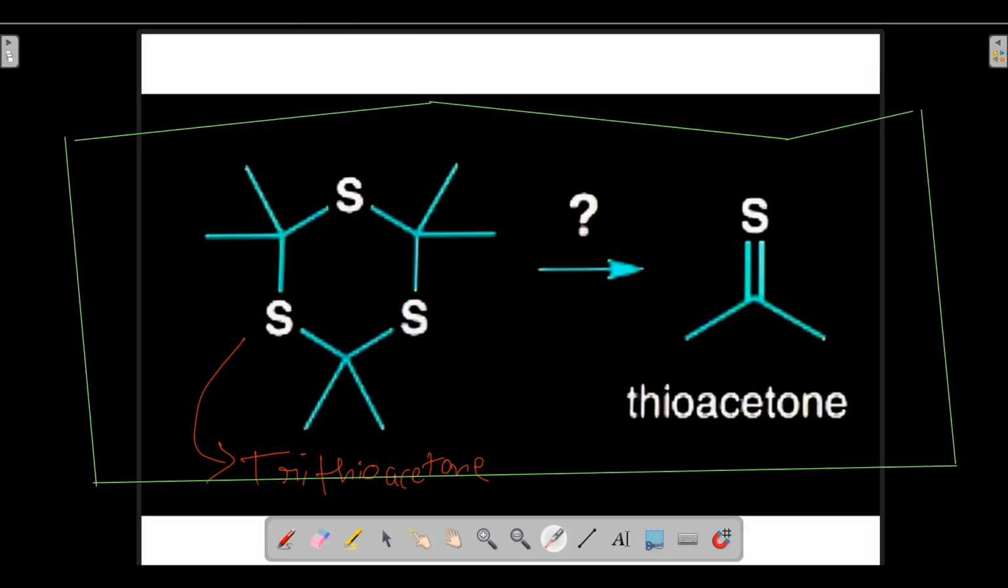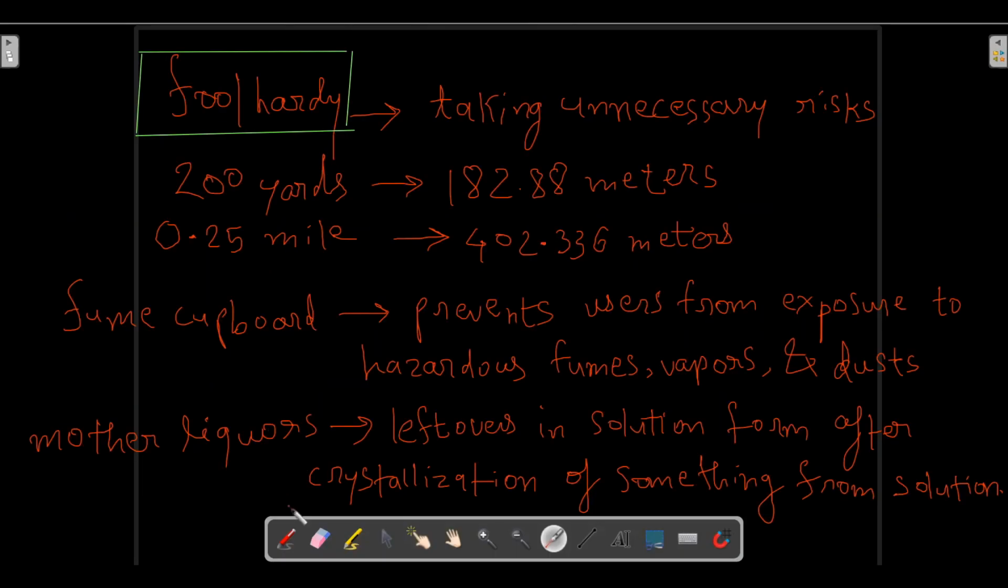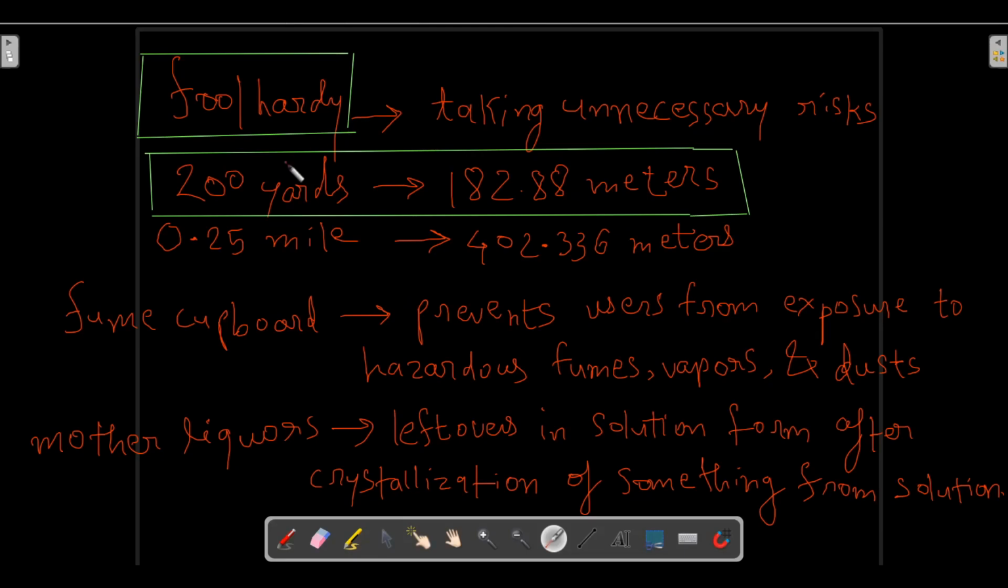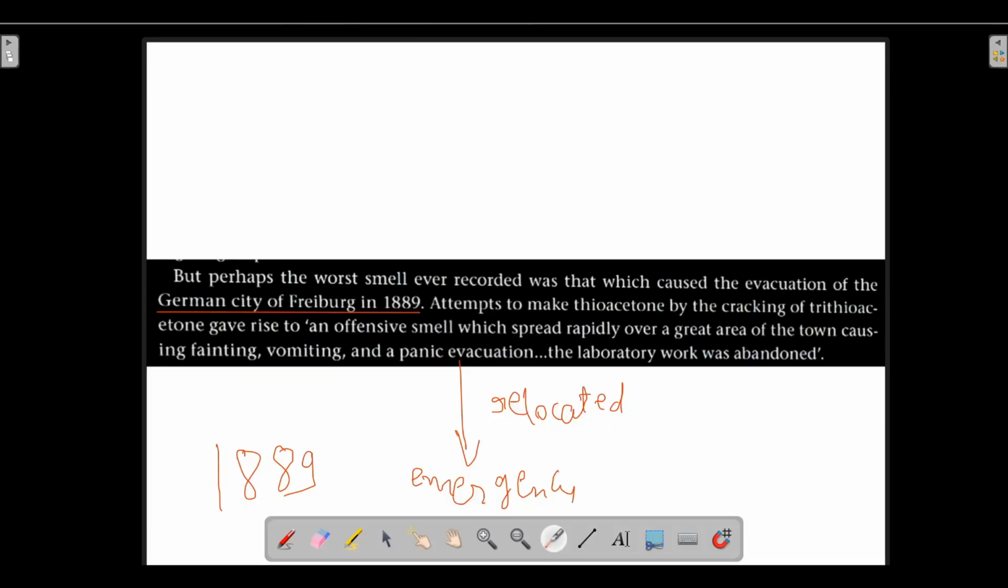Now what does it mean by 200 yards? Have a look, I have marked it here. 200 yards means a distance of 182.88 meters. I have converted it to meters because people will not understand; in India, the yards term is not used. So 200 yards means 182.88 meters. Keep this in mind.